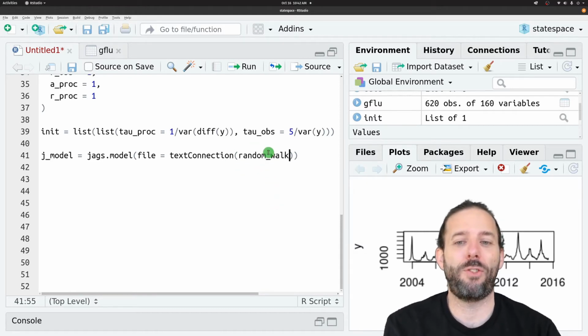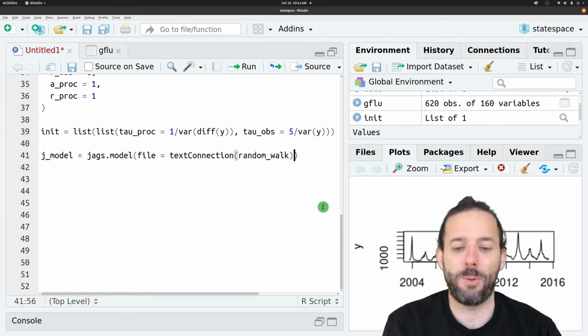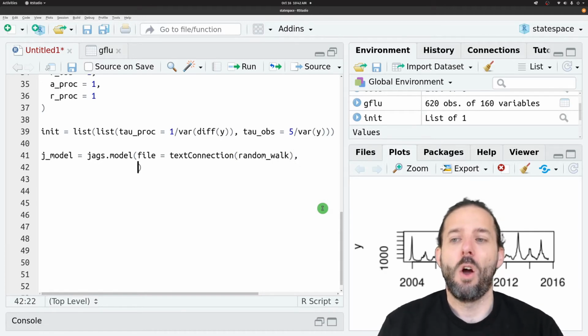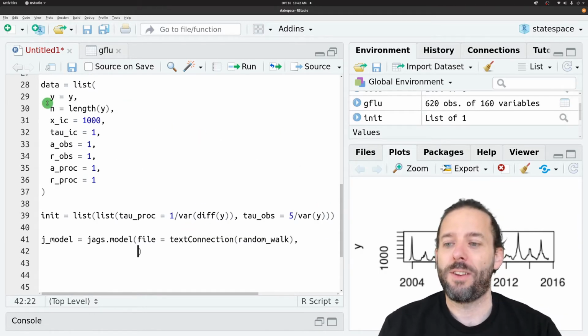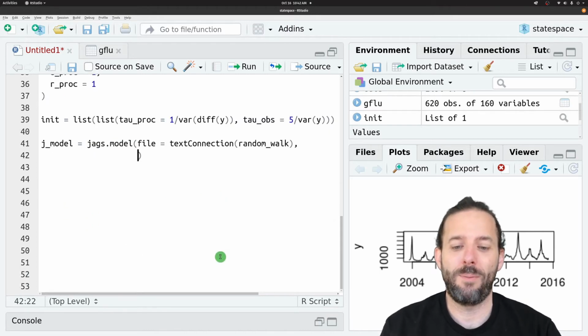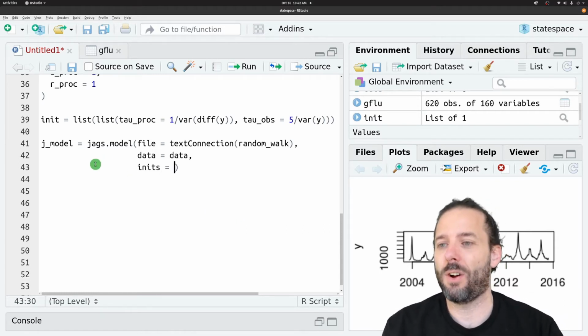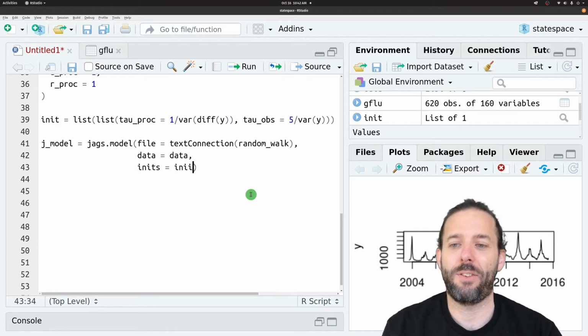And so this is going to treat this string like it's a file that contains that string and load it into this file variable. We then need our data and our initialization, both of which we created. And so we'll say data is equal to our data object, and inits with an S is equal to, and we called this one init without an S, init.